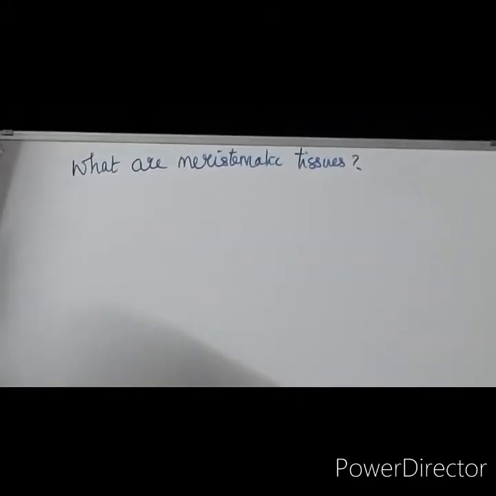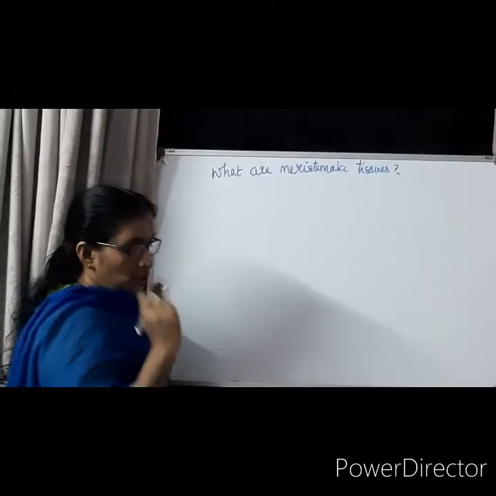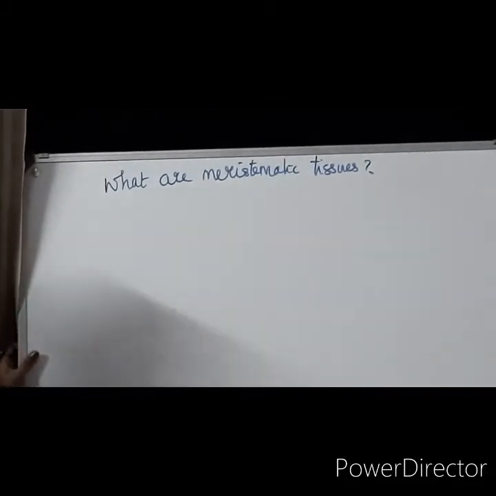So what will be the answer? Meristematic tissues are actively dividing cells located at the shoot tip that help in the growth of the plant body.